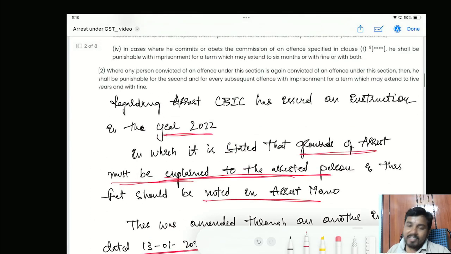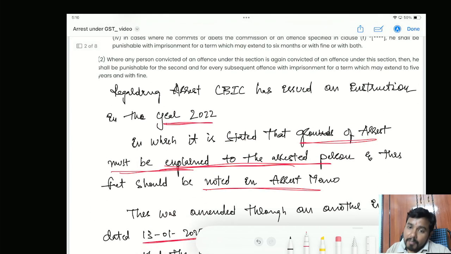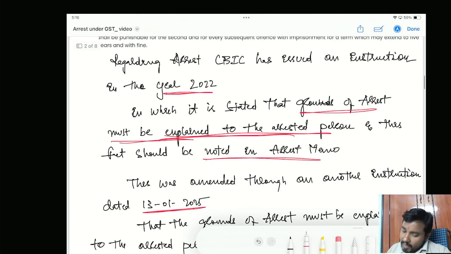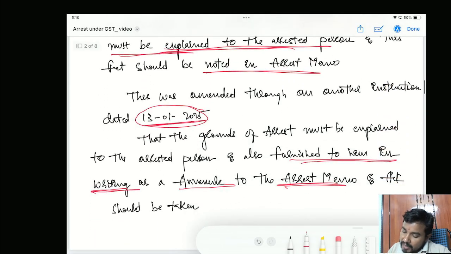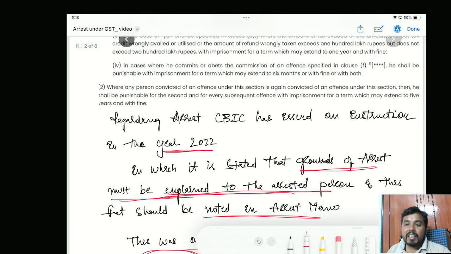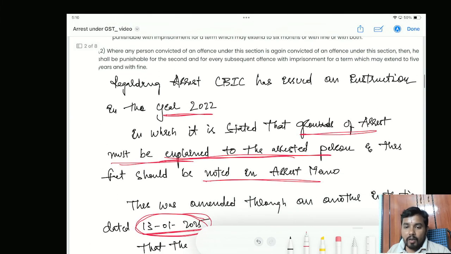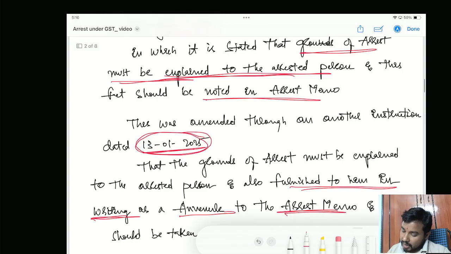Now why did this change come, what is the importance of the words grounds of arrest, and what is the difference between reasons to believe and grounds of arrest? These aspects we are going to discuss in detail because this is very important. The reason for the department issuing this amendment, this new instruction, was a judgment given by the Delhi High Court in Shedjit Girdwala, I think, I am not sure about the name. You can refer to that instruction, the name is there.